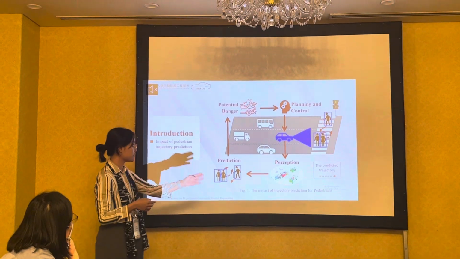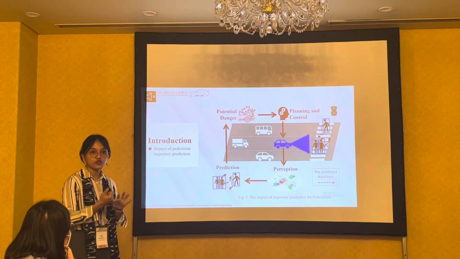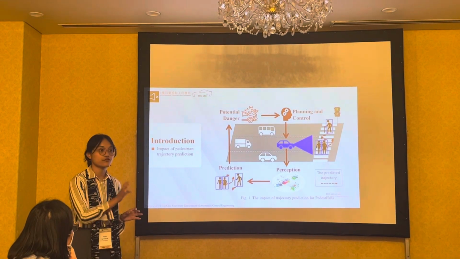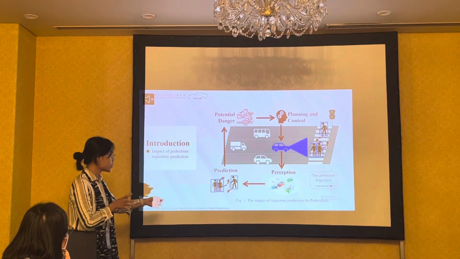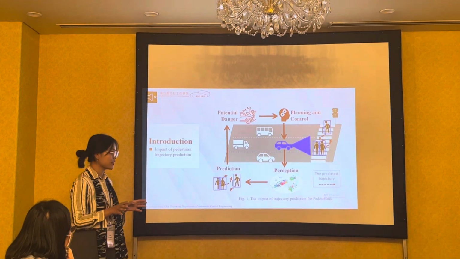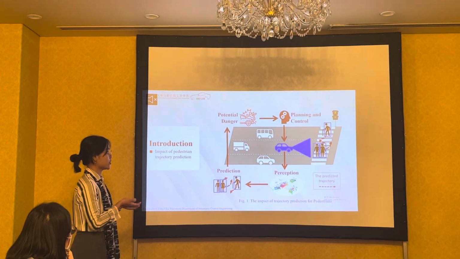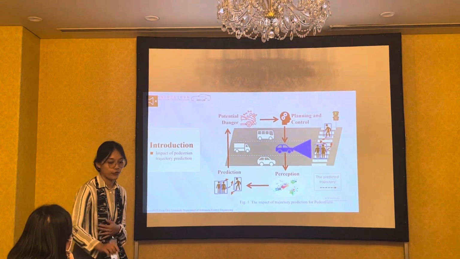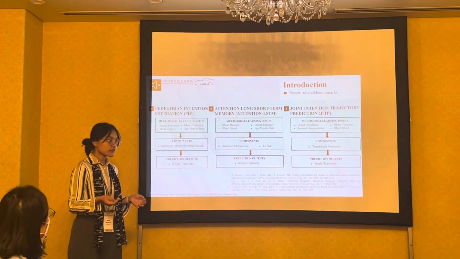So the impact itself, the first one, is perception. What is perception? It means that the autonomous or semi-autonomous driving car can recognize what kind of object is in front of the vehicle. After it detects the pedestrian, it will predict the future location of the pedestrian, and whether there is any potential danger or not. If there is a potential danger, the system will do planning and control to decide whether it will brake the vehicle or not.